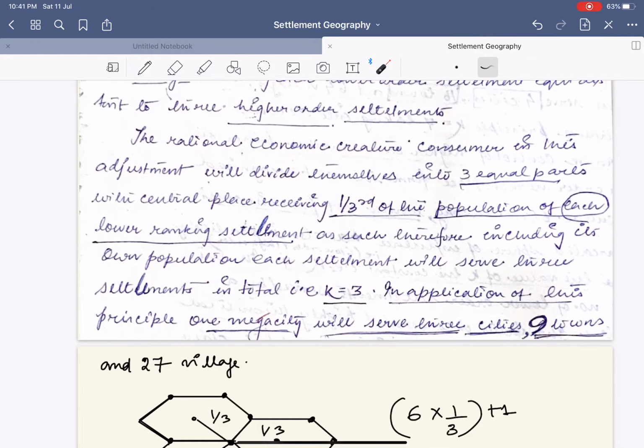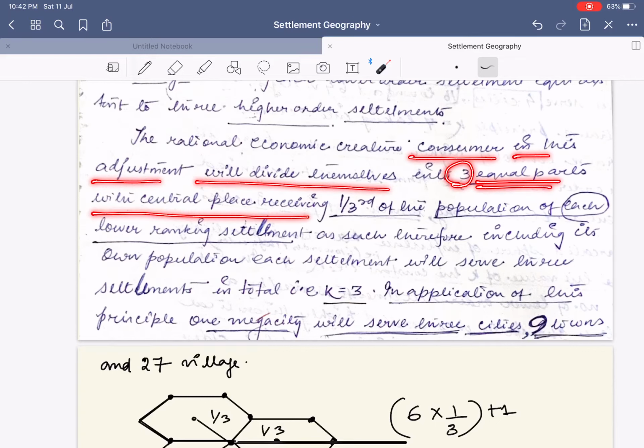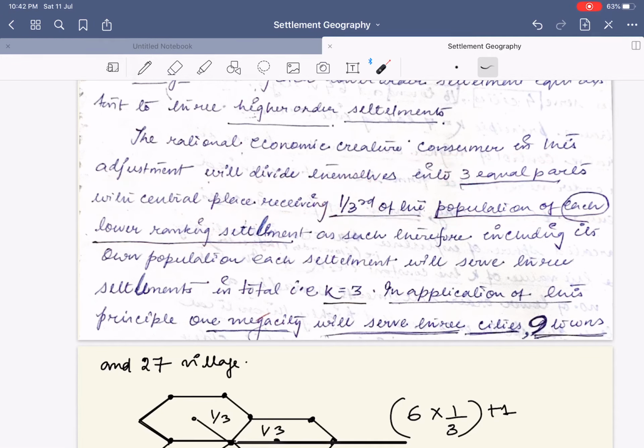It says that the rational economic creature, who is the rational economic creature again? The consumer, or we can say, let us consider us. The consumer in this adjustment will divide themselves into 3 parts, with the central place receiving 1/3 of the population of each lower ranking settlement, and as such, including its own population, each central place will serve 3 settlements in total, so k equals 3.